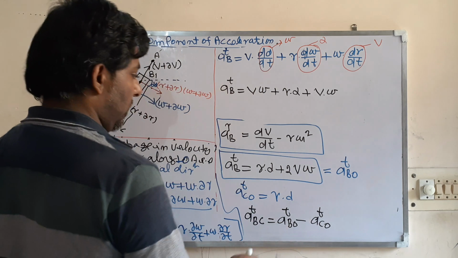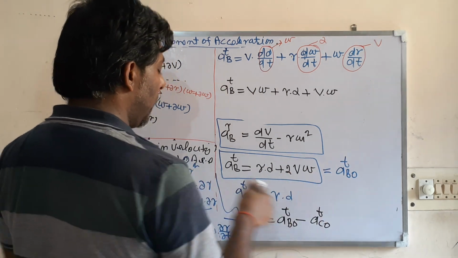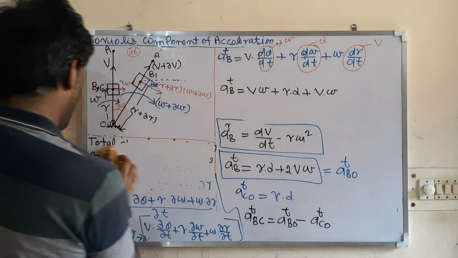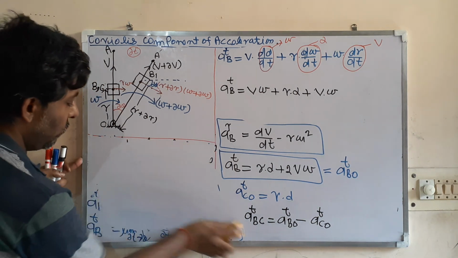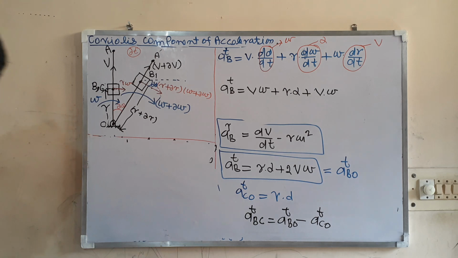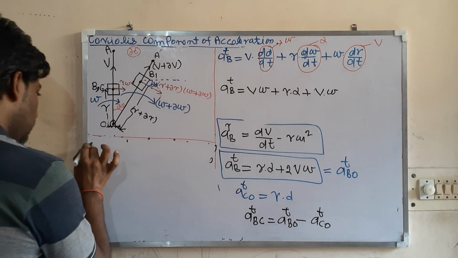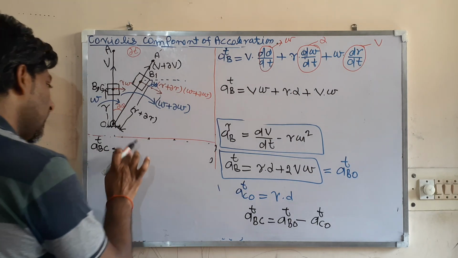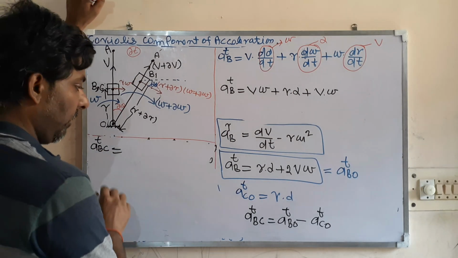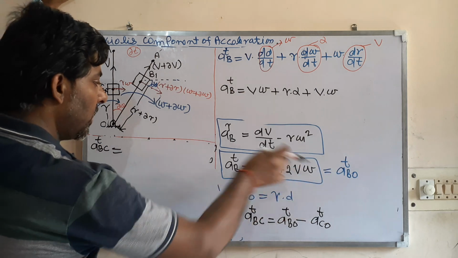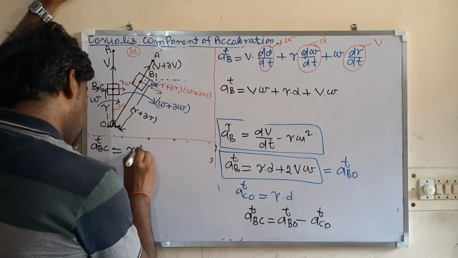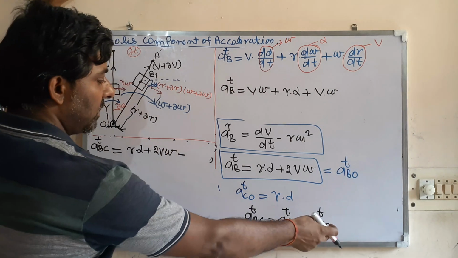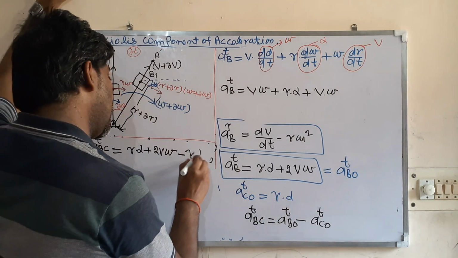So let us put this AT-BO and this one, both. Then what do you get? The tangential acceleration of B with respect to C, or C with respect to B, anything. So AT-BO is R into alpha plus 2V omega, minus AT-CO, which is R alpha.